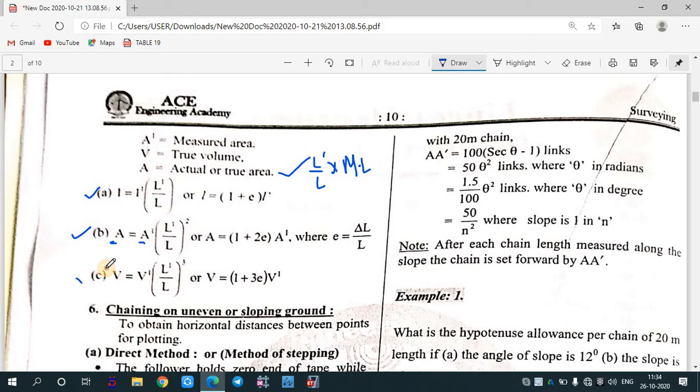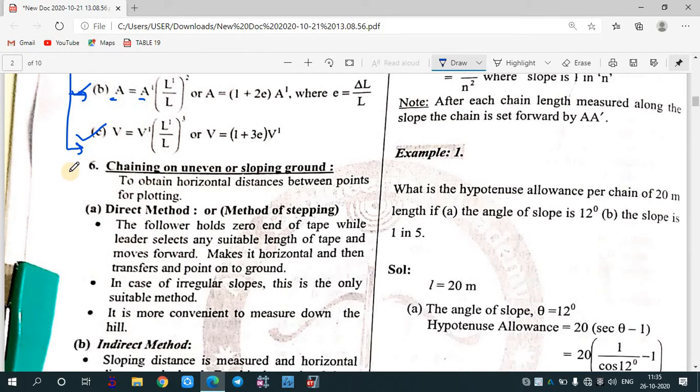Okay, so these formulas are important because most of the time the question will be asked on this only. It will be given some question that the chain is too long or the chain is too short. We need to find out the true length, or if the chain is having some problem, we need to calculate the area, and we need to calculate the volume. So these three formulas are very important. I recommend you write these formulas, because most of the time the question will be asked on this only. Okay. After that, chaining on uneven or sloping ground.